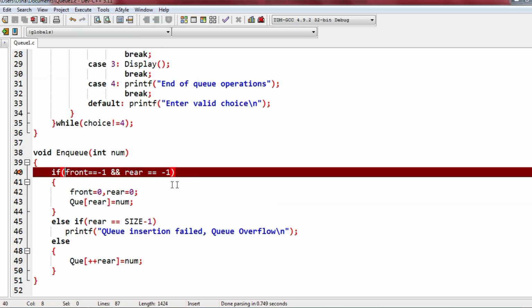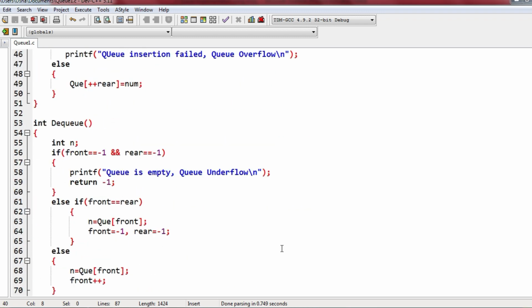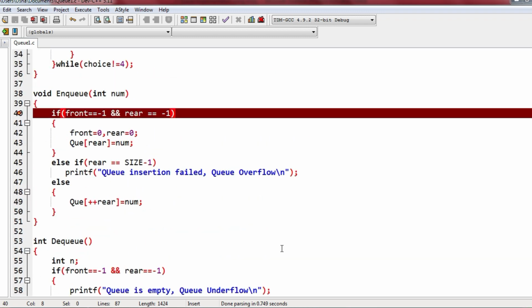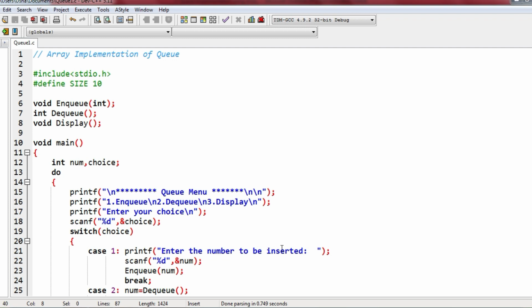If front equals to -1 and rear equals to -1, what is the error? Okay, so we have not declared front and rear only. Yeah, sorry, we have not declared the global variables.